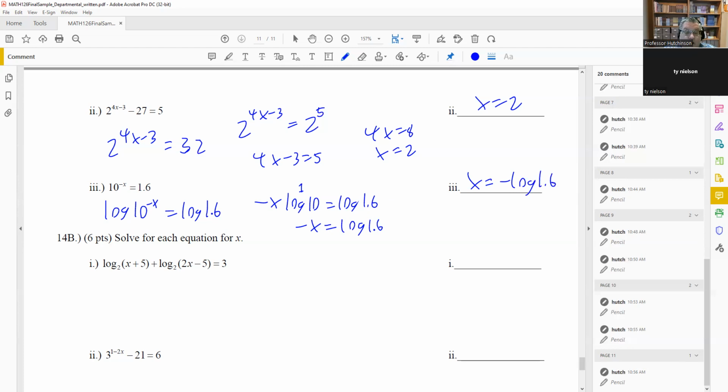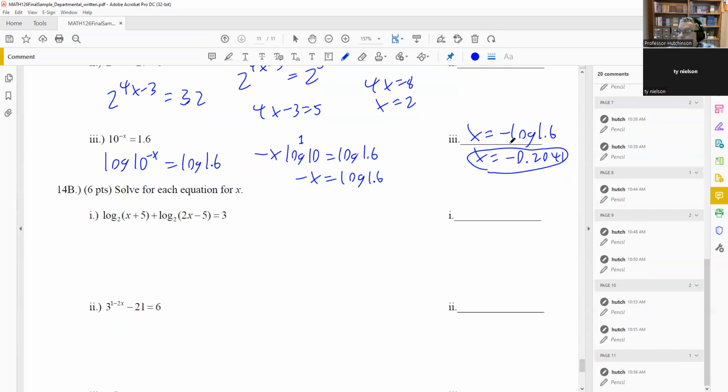This will actually ask you to turn it into a decimal, so let's do one more step here to get negative 0.22041. This is what they'll want the answer to be in, because I believe this one does ask you for a decimal answer. So we'll use 4 decimal places again, since that's what we use for the other problems. So you will need to get a decimal on that.